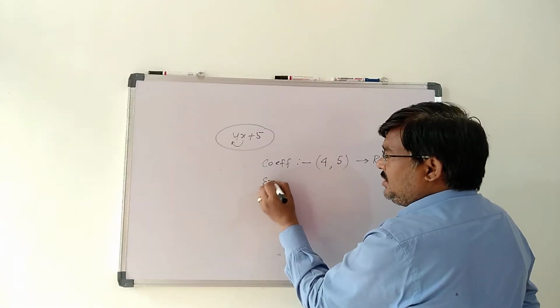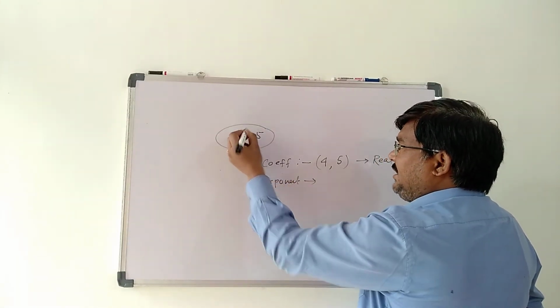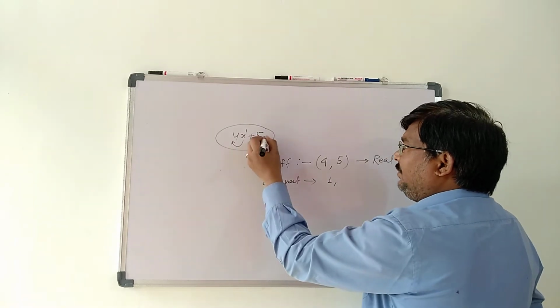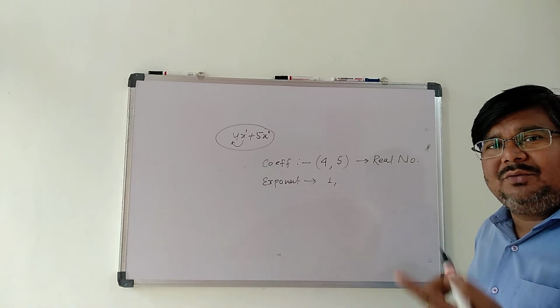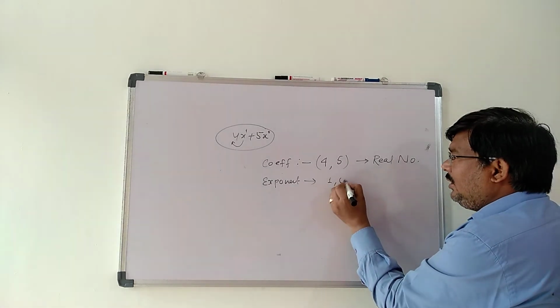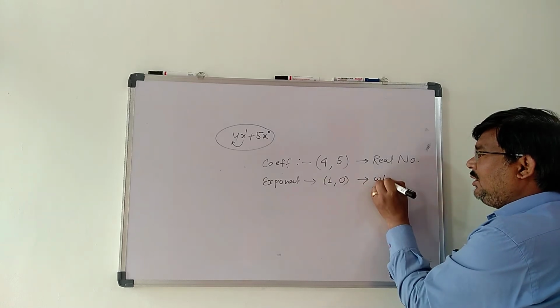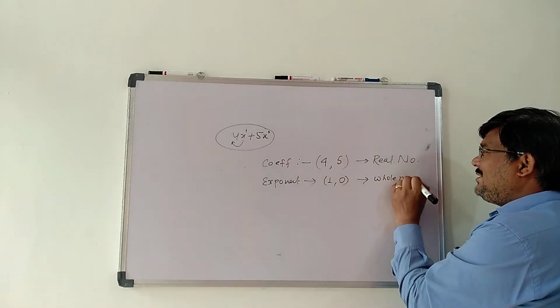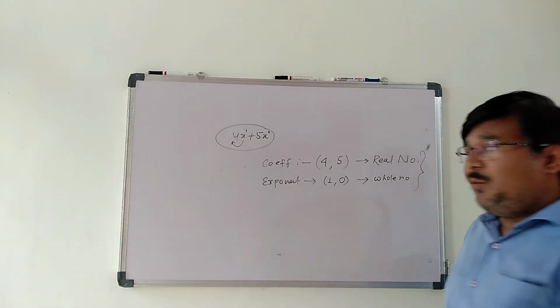Then we go towards the exponent. The power of x here is 1, and the power of x in the second term is 0 because x to the power 0 is equal to 1 and 1 into 5 is 5. So the exponent here is 0. So 1 and 0 are whole numbers. So it is following both rules, so it is a polynomial.